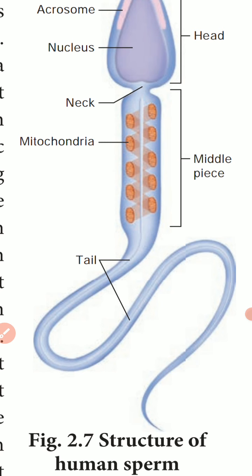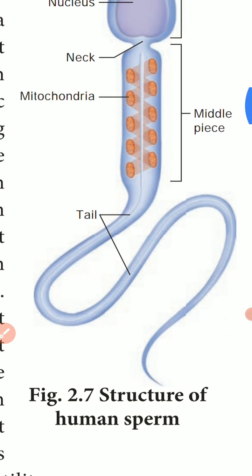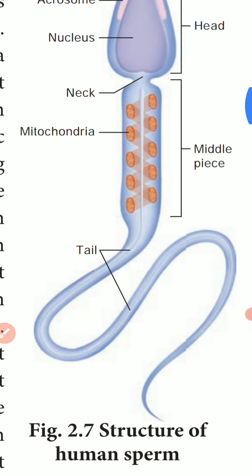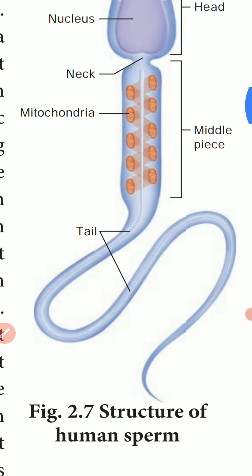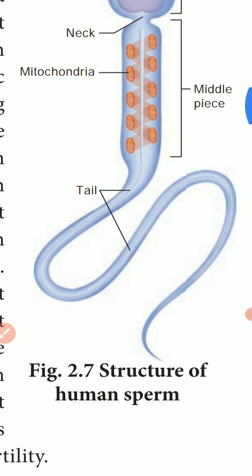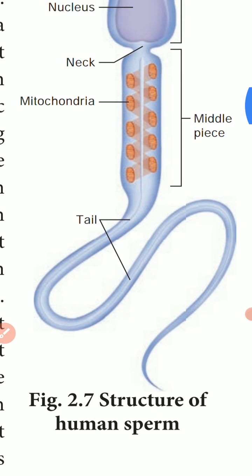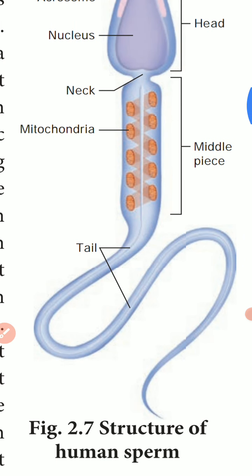They'll ask you this one word. Underline, mark it as important, 2 marks also. It produces energy in the form of ATP molecules for the movement of sperms.